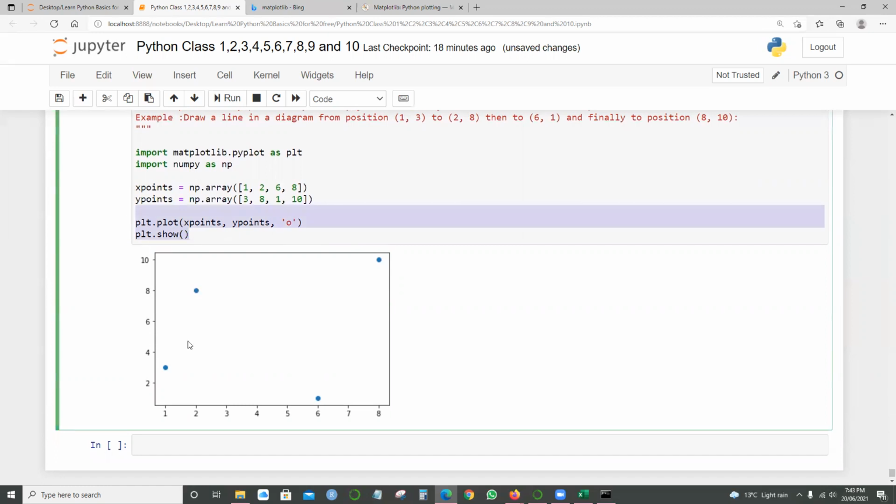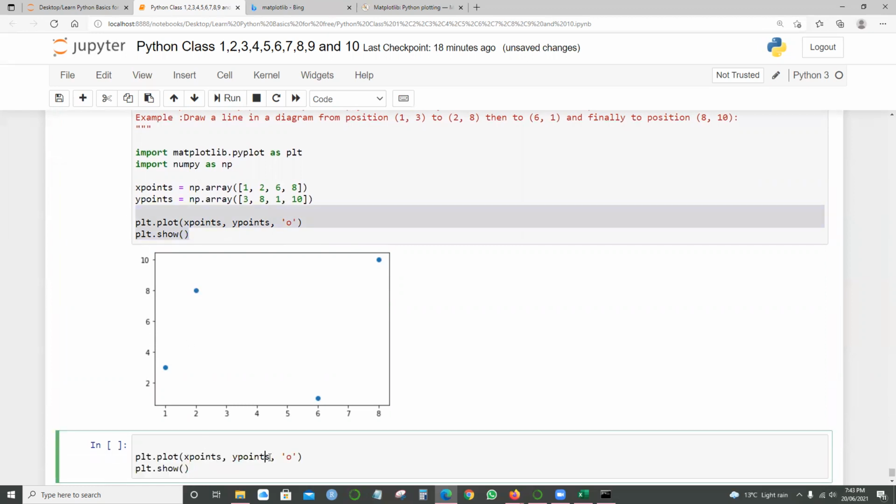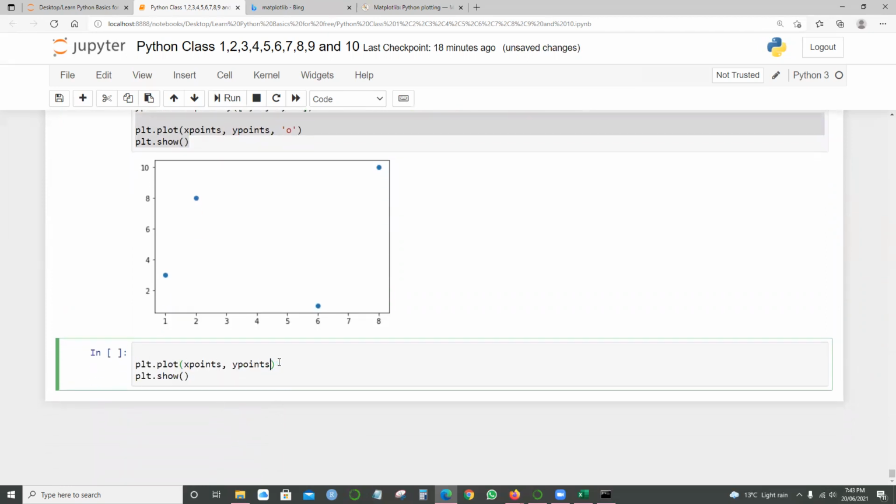Rather, if I don't want the dots and I just need the lines, just remove that, and use plt.plot x points and y points and show.